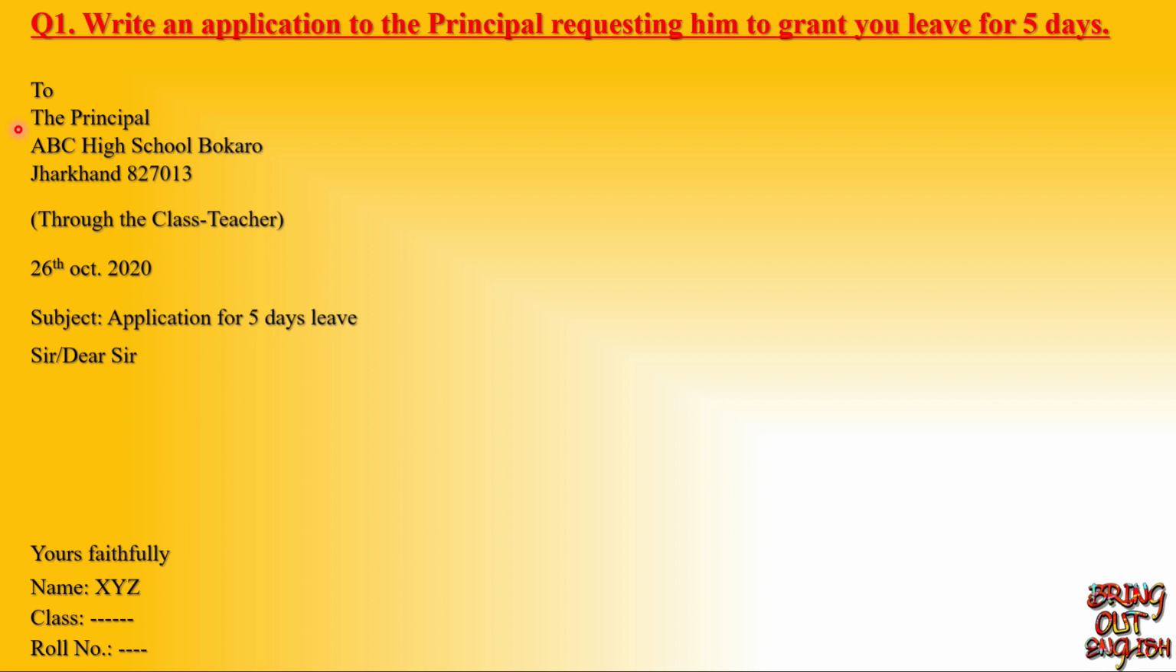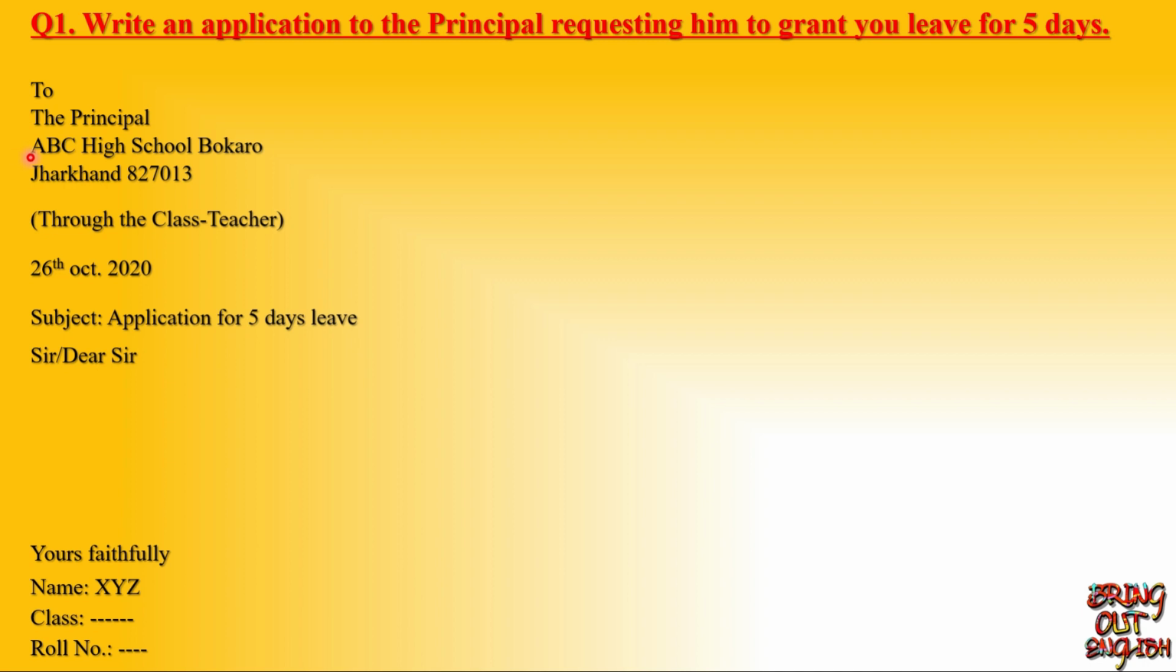Here you can see this application has been started with the name of designation and the address of the authority who you are writing to. Here the authority is the principal or headmaster. In formal letter, we generally write our own address first, but here it is not necessary as it is being written by the member of the same organization.